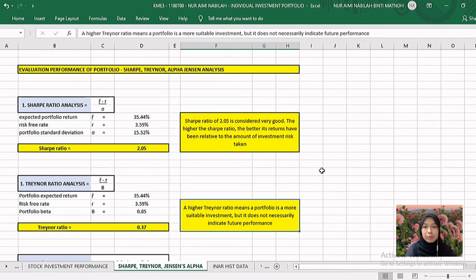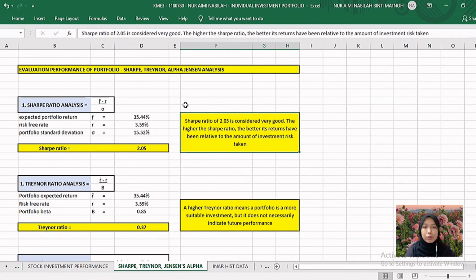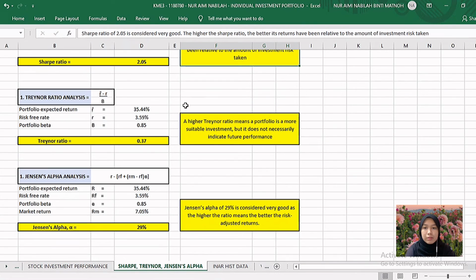For the performance evaluation of the portfolio, we use the Sharpe ratio, Treynor ratio, and Jensen's alpha analysis. First, the Sharpe ratio measures the risk premium of the portfolio over the portfolio risk, or its standard deviation. The Sharpe ratio of 2.02 is considered very good because the higher the Sharpe ratio, the better its return has been relative to the amount of investment risk taken.